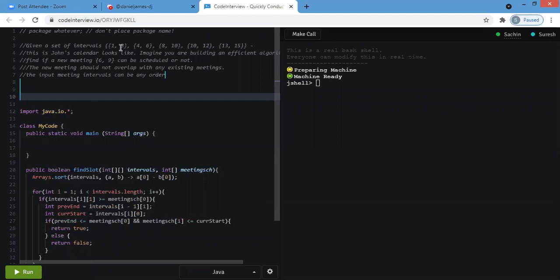We've got about 12 minutes. Even if you can just tell me about your algorithm, and then write some pseudocode, that is also fine. Okay, sure.